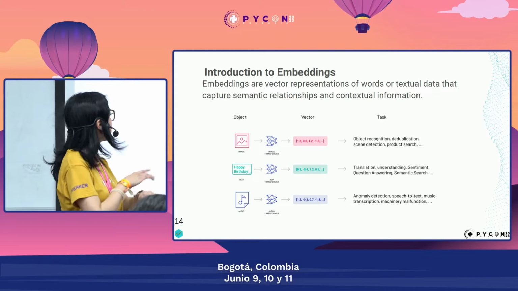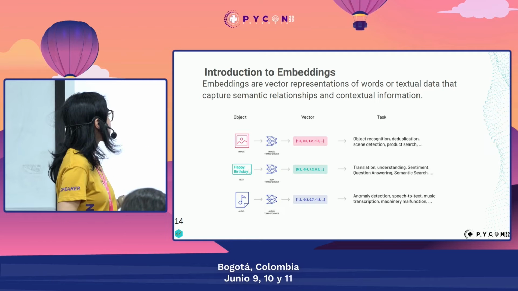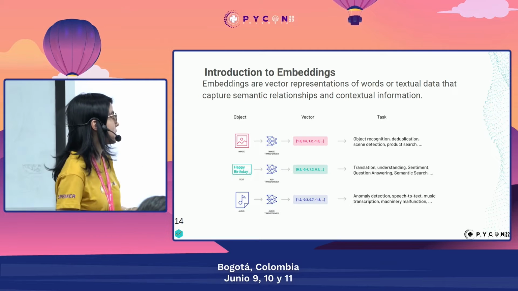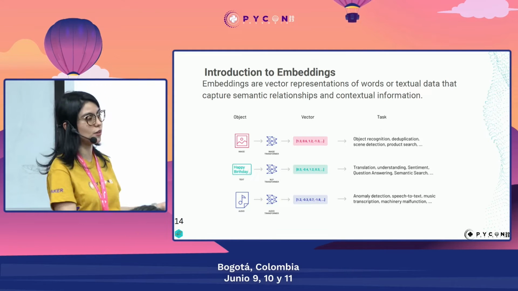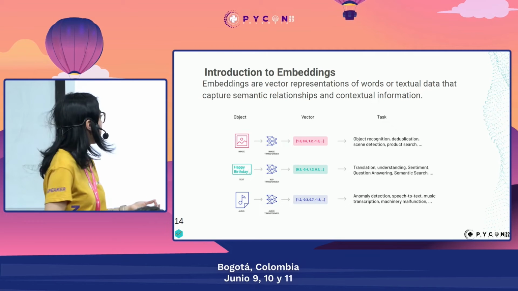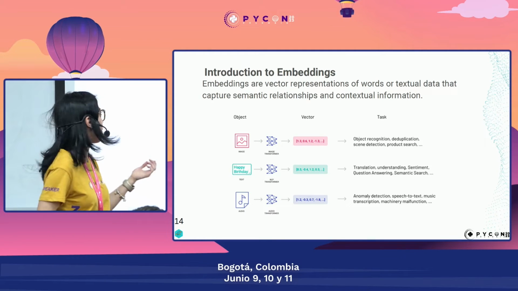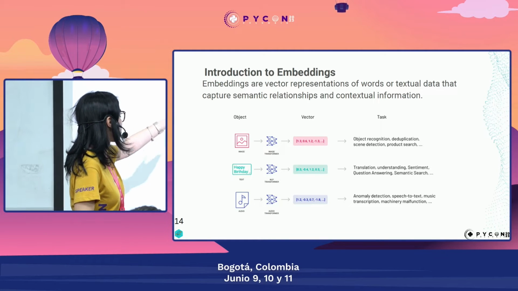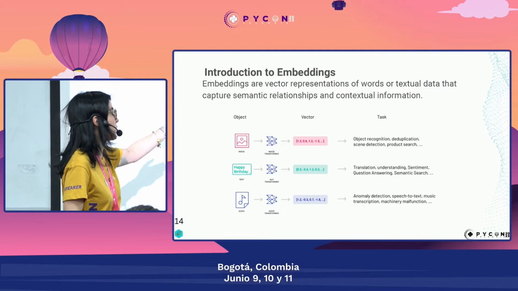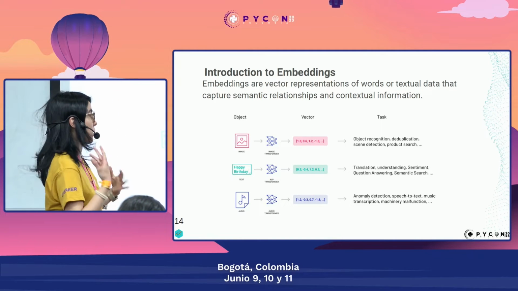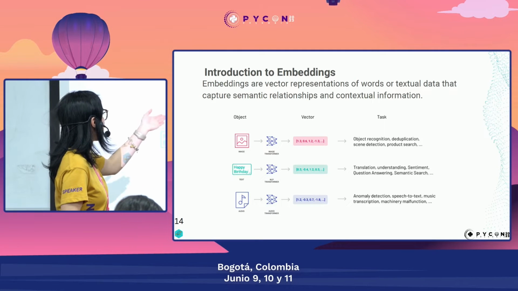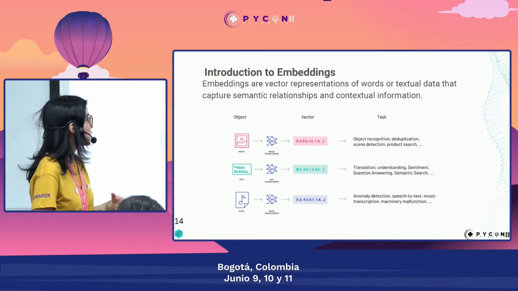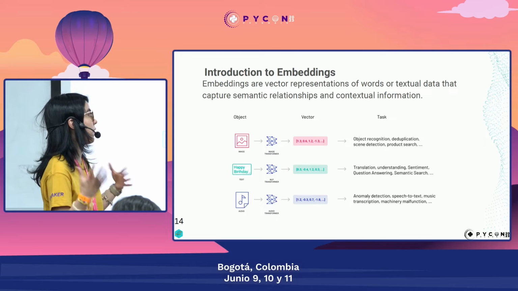For those who don't know a lot about embeddings, this is a kind of introduction. In the case of text, embeddings are vector representations of words, and they usually capture semantic relationships and also contextual information. It doesn't only work for text. We could have objects such as images or audio, which pass through a neural network or a transformer, and then we get these vectors that can be used later to perform a task. For example, object recognition for images, translation or question answering for text, anomaly detection for audio. So we could perform different tasks with these embeddings.